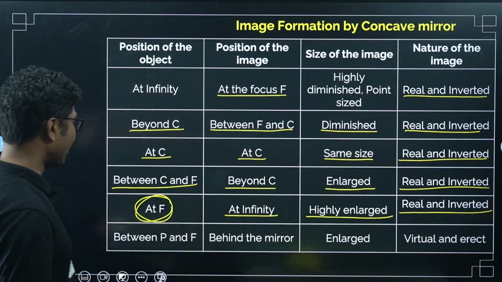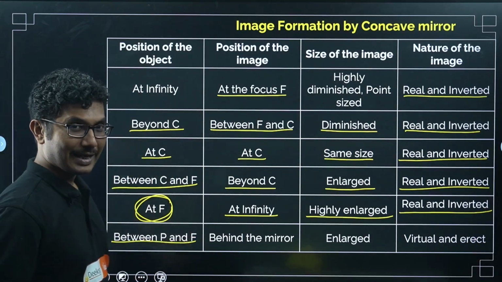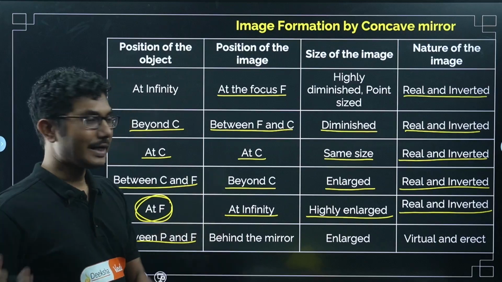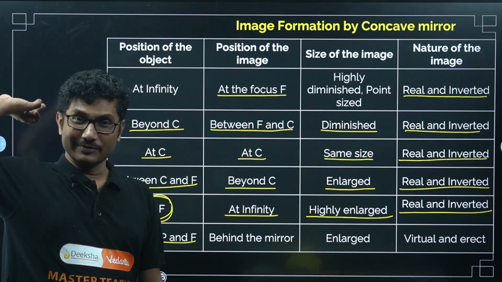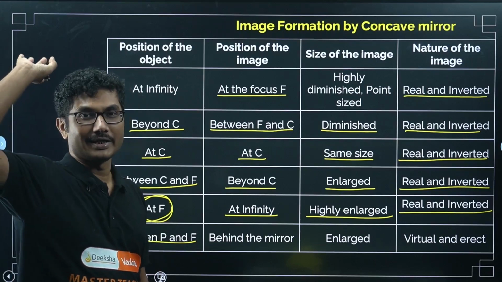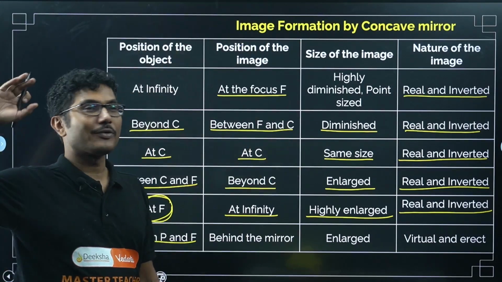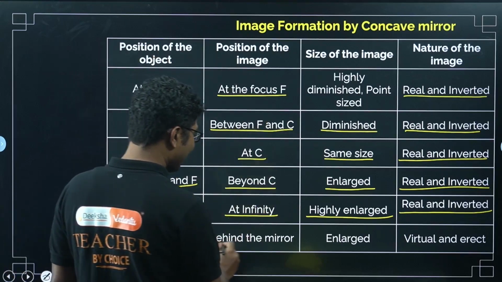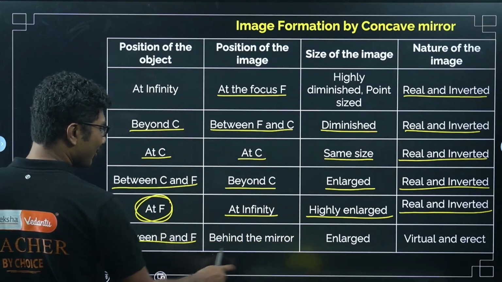Now between P and F, you have crossed even F. Now you are located between P and F. Now what will happen? You have already reached infinity. Your image is already at infinity. So it has to come back from behind. Now it will be behind the mirror. Very interesting, right? So you are slowly moving closer to the mirror.